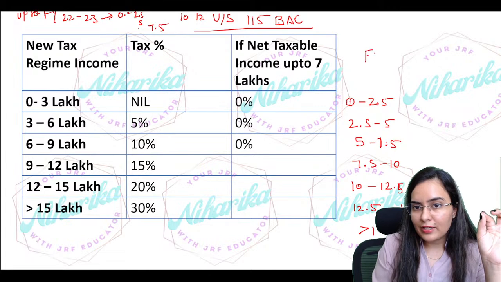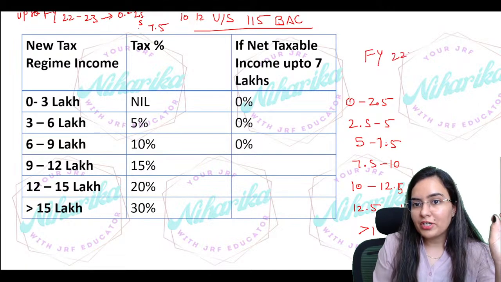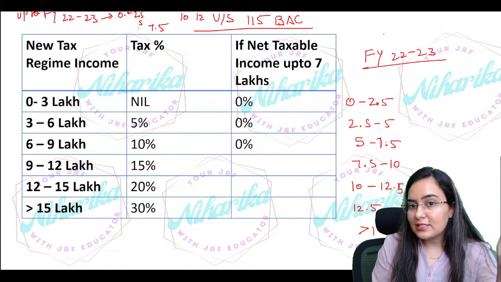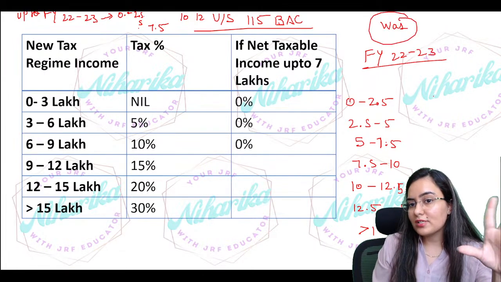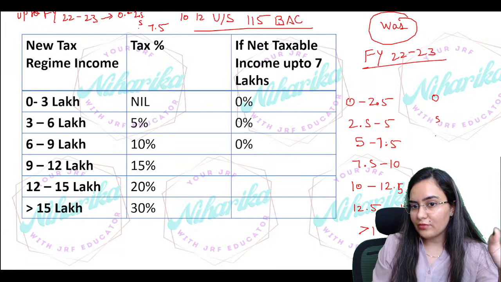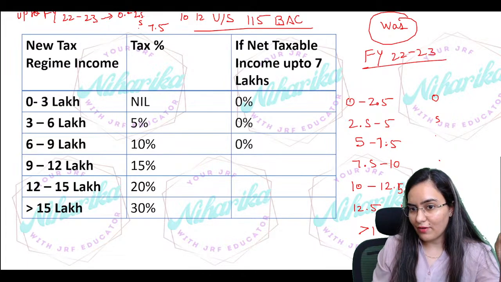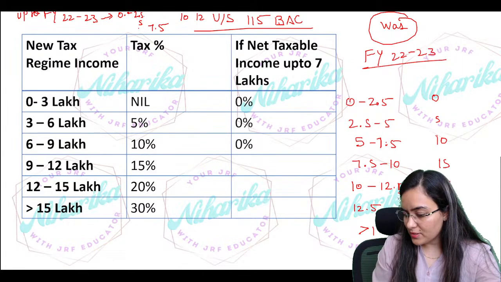So till financial year 2022 to 2023, this was applicable, which had 0, 5, 10, 15, 20, 25 and 30 percentage.